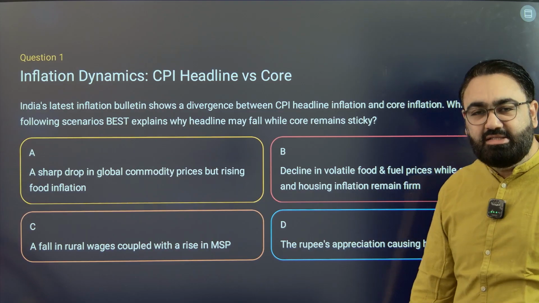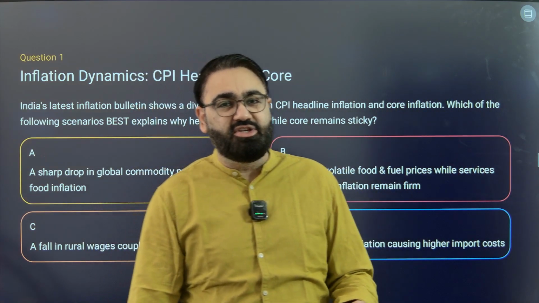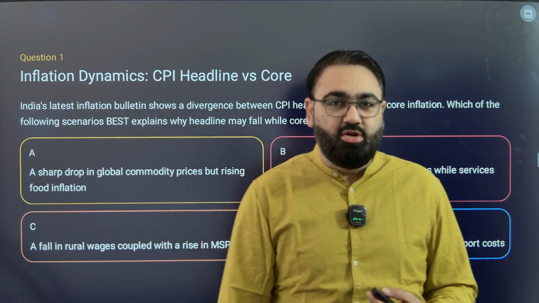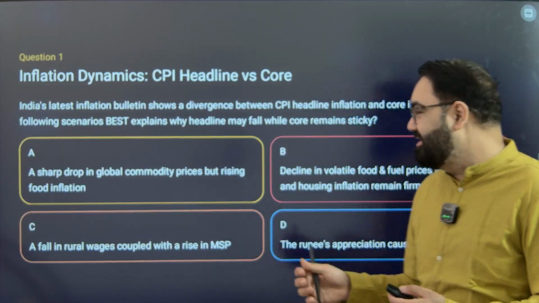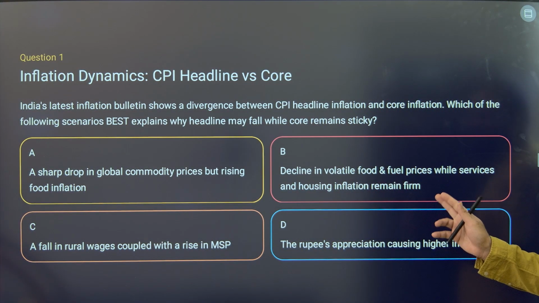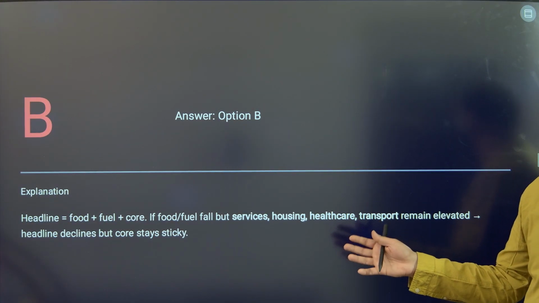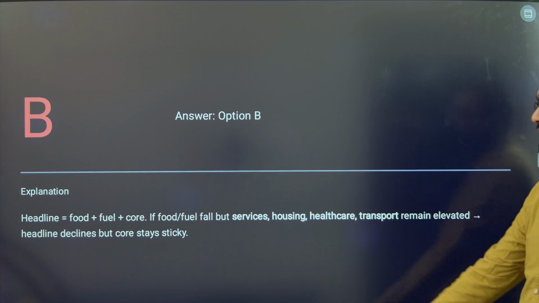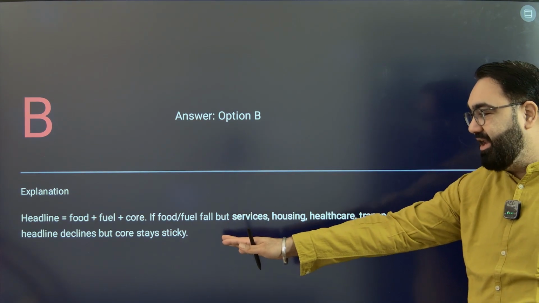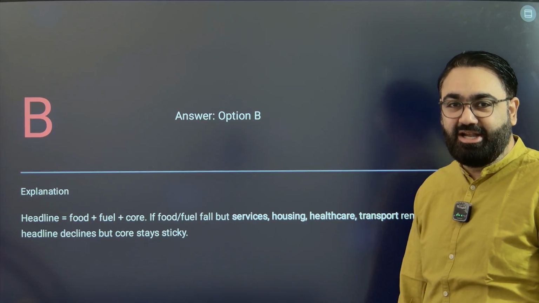Now, to answer this question, you just need to understand the difference between core inflation and the other inflations. In core inflation, you do not consider food and fuel. These are two things that are kept out of it. So you have to look for options that can explain that difference. The answer here is B. A decline in volatile food and fuel prices, but the services and housing inflation that are a part of the core inflation still remain. That is why if food and fuel prices fall, but housing, services, etc. remain elevated, headline inflation will decline, but the core inflation will remain as it is. This is what we are seeing in India's case right now.